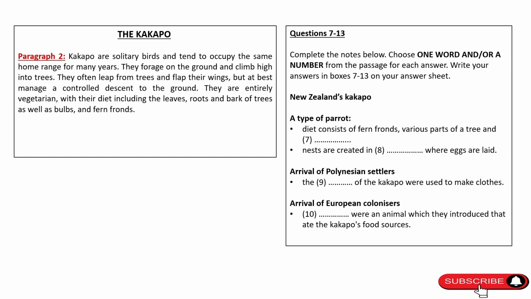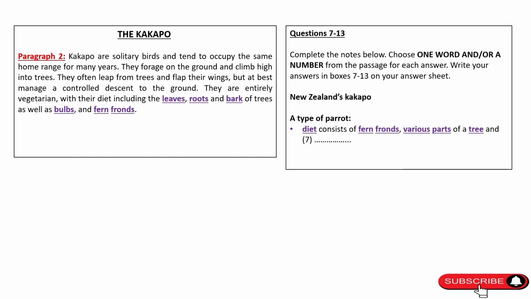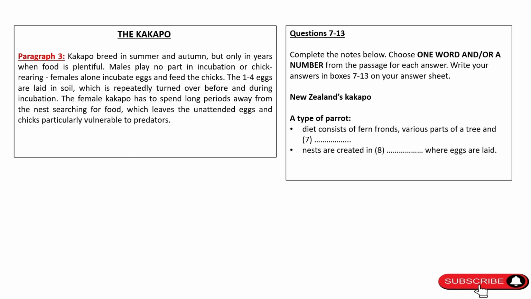Question 7. It talks about the diet of the parrots, so look for the paragraph in which diet is discussed. We can easily find this in the last line of the second paragraph. Now, as per the paragraph, parrot's diet consists of leaves, roots and bark, which are the various parts of the tree, bulbs and fern fronds. Out of these 3, 2 that is fern fronds and various parts of tree are already mentioned in the question, so the answer is the third type, that is bulbs.